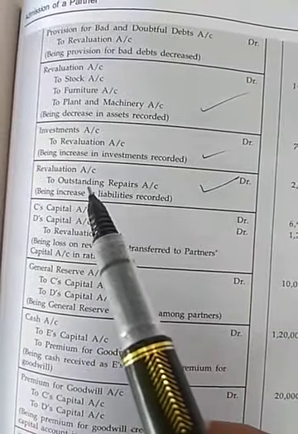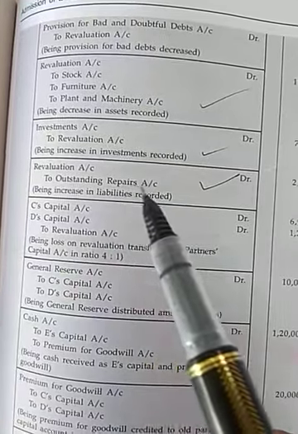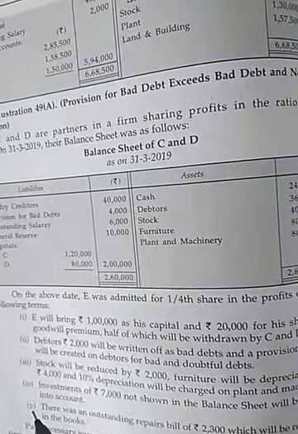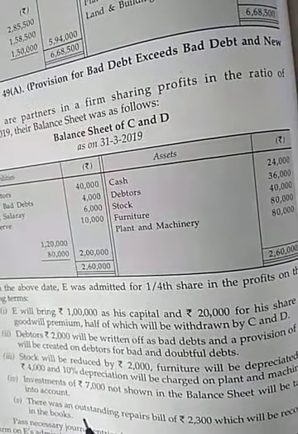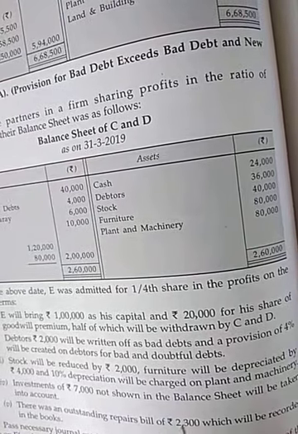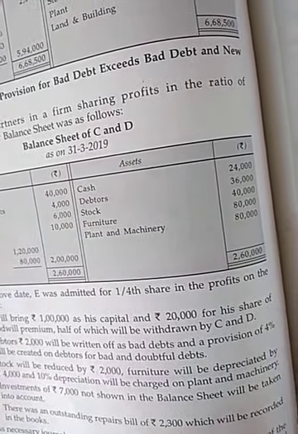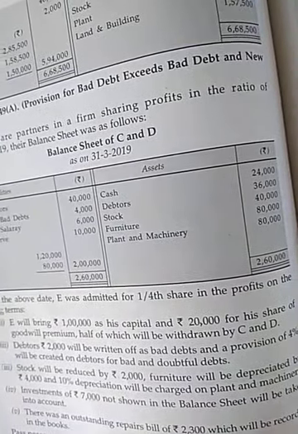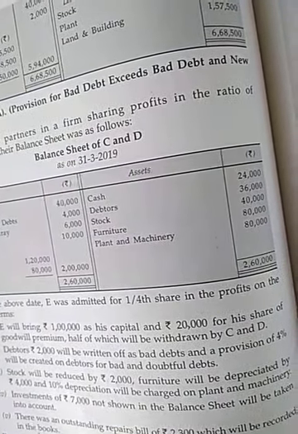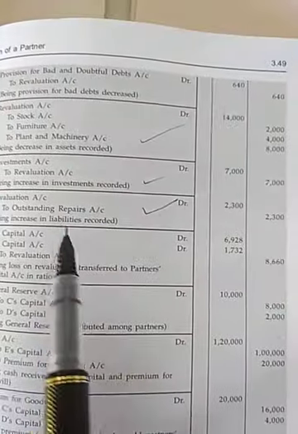This is a liability, and it is given in the question that there was an outstanding repair bill of 2,300 which will be recorded in the books. Now we have to record it.